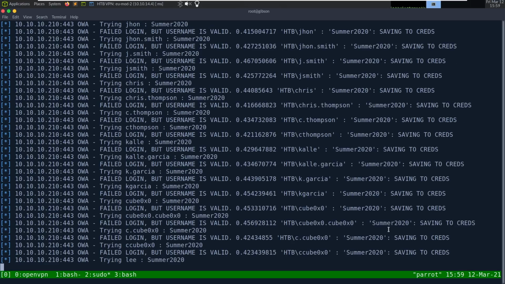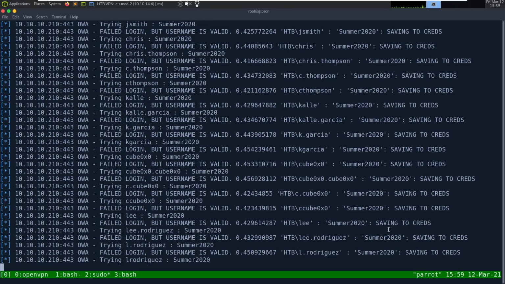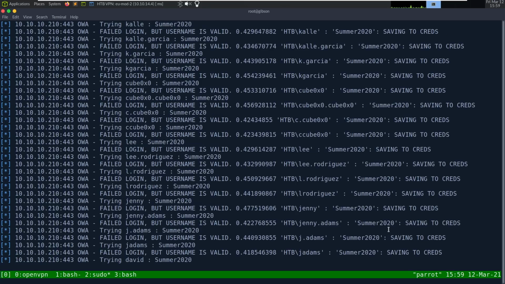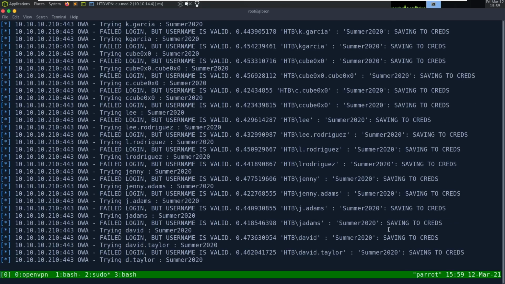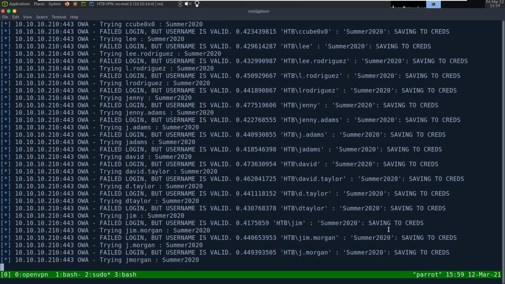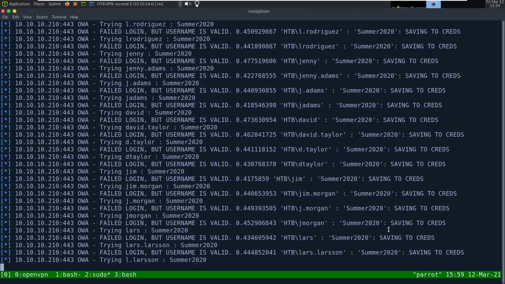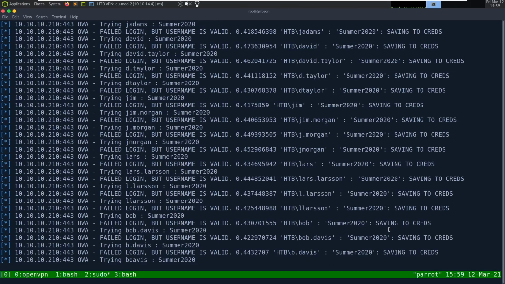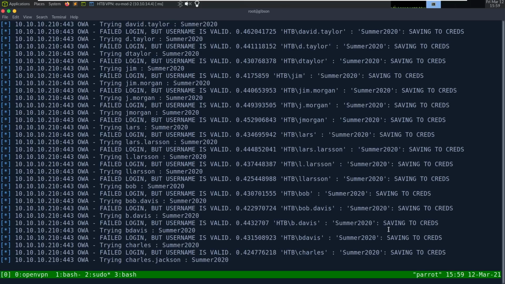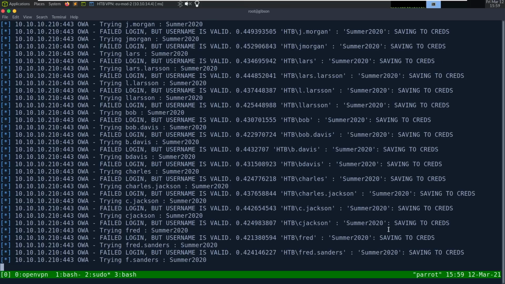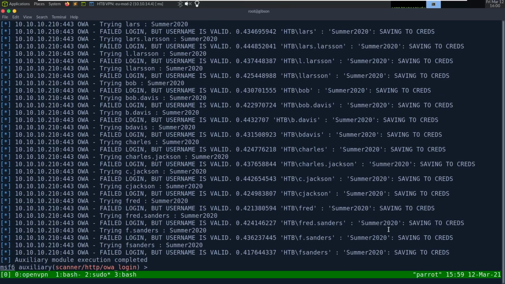So you can normally go through this in like 3 or 4 hours because you don't want to try too many. I normally try 2 at a time and then separate it by 30 minutes apiece. So I try all the accounts once, and all the accounts again, putting in 2 invalid attempts, wait 30 minutes, do it again. And depending on how many user accounts you have, you may not have to wait, because it may take over 30 minutes to go through.